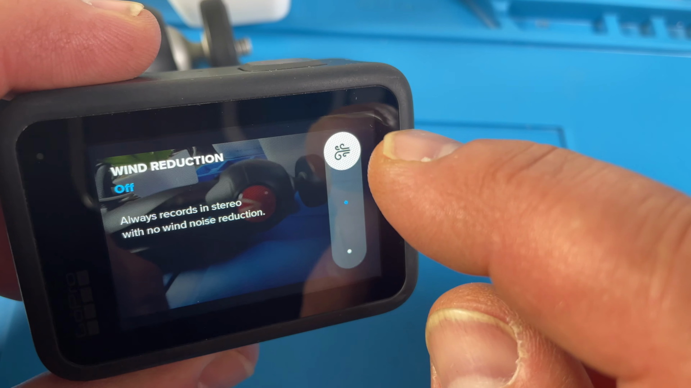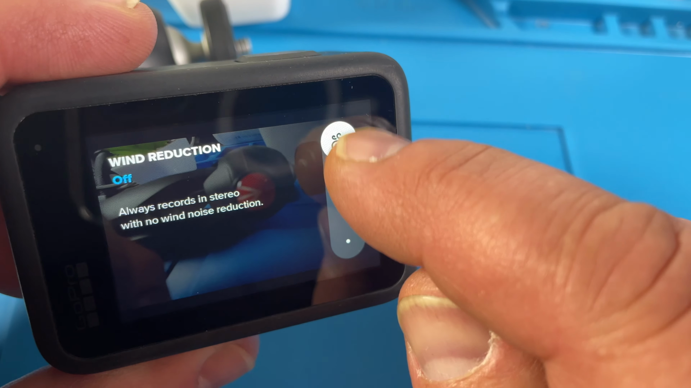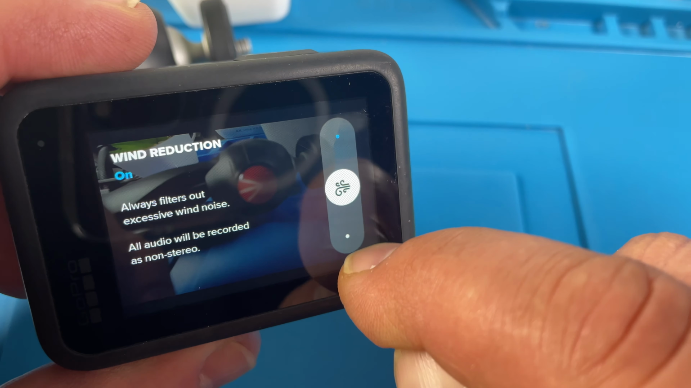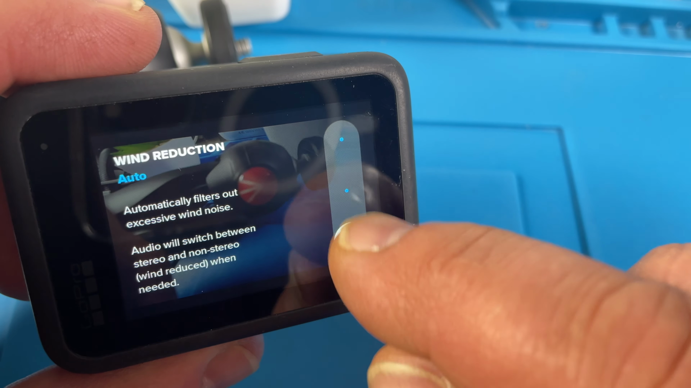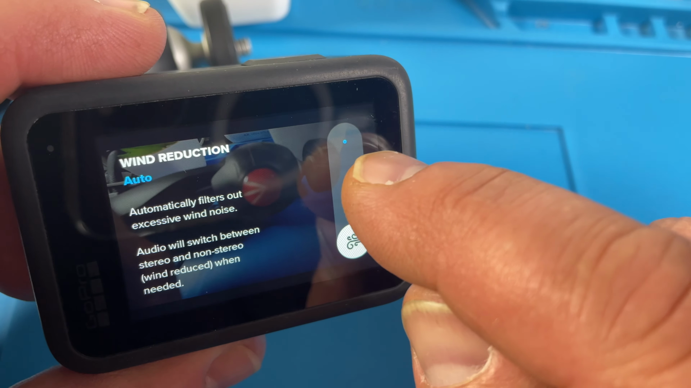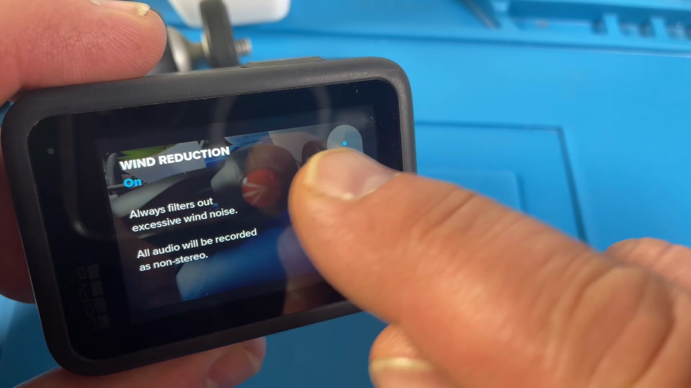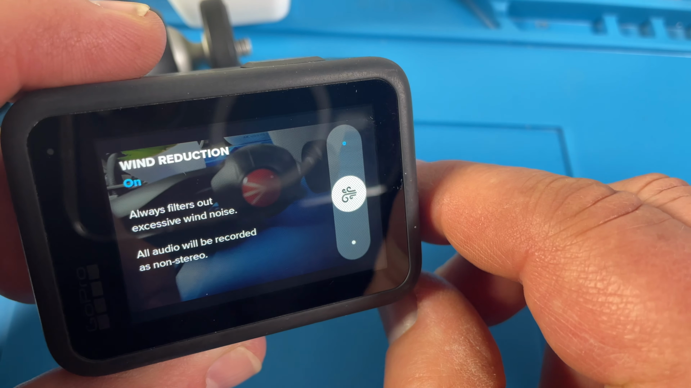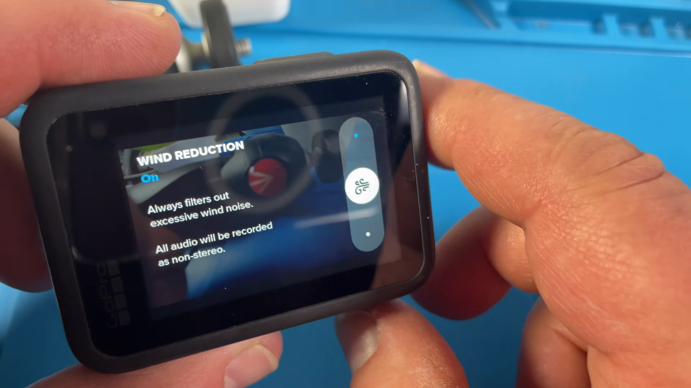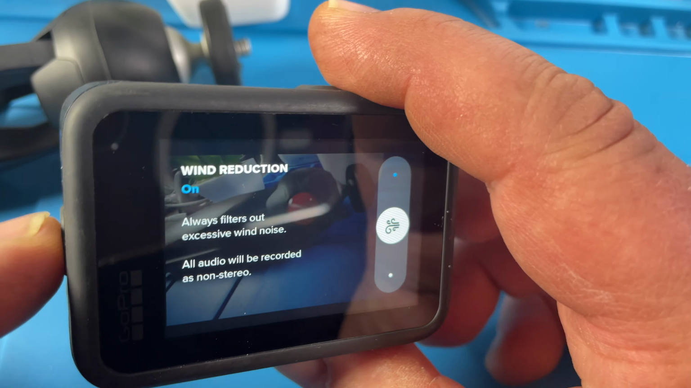You can either do wind reduction off, on, always on, or automatic. I do not have good experience with automatic, so I basically always record with wind reduction on. Never had a problem with that. And that's how you change it.